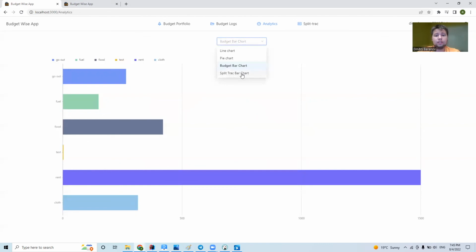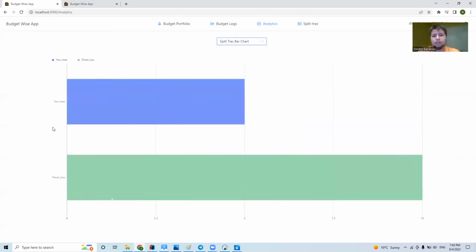And now our last type of graph is the split track bar chart over here. In this bar chart, we have data for how much we owe and someone else owes. As you can see, somebody owes me $10 and I owe only $5. So in total it is $5 that I should get soon. Yeah, so that's our analytics page. Thank you.